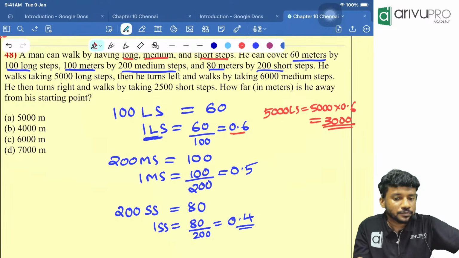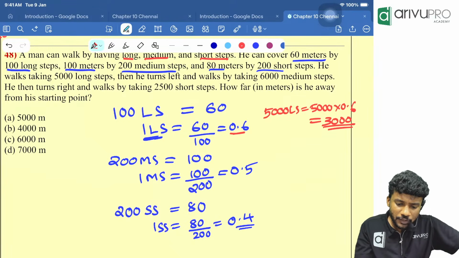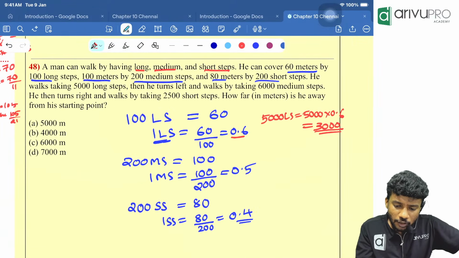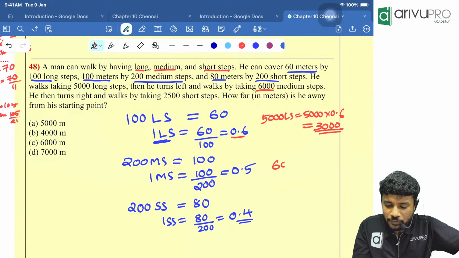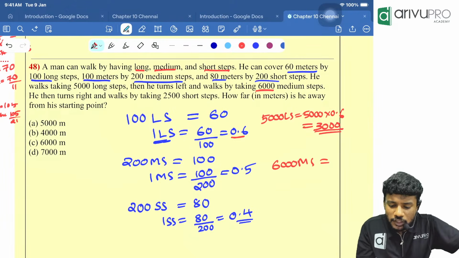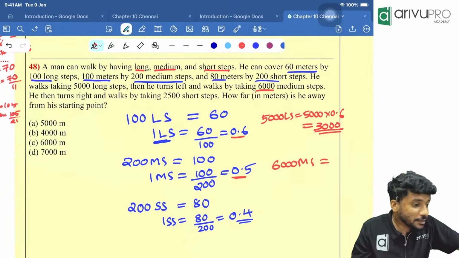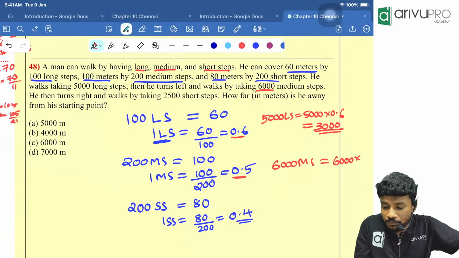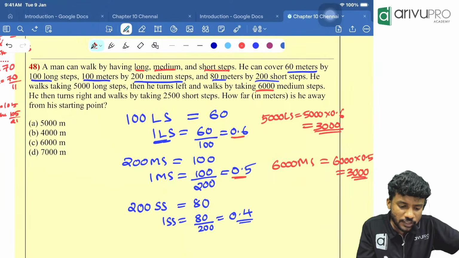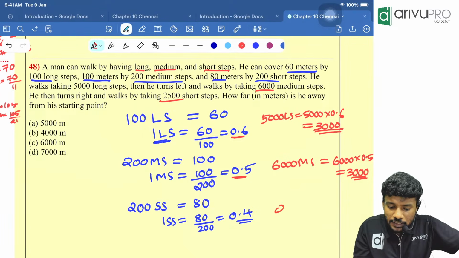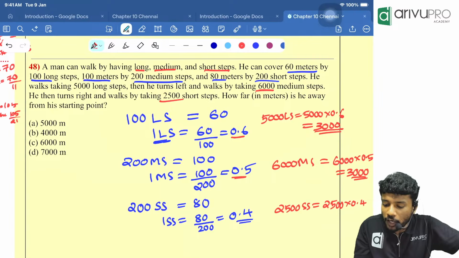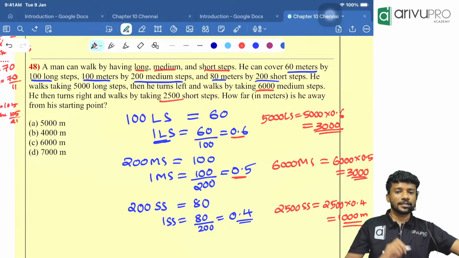3,000 meter. Then similarly, what else is given? They are telling 6,000 medium step. One medium step is 0.5 meter. Then 6,000 medium step will be 6,000 into 0.5, that is nothing but 3,000. Then finally what is given? 2,500 short step, which is 2,500 into 0.4. How many meter is it? 1,000 meter. Correct? Everything is done.